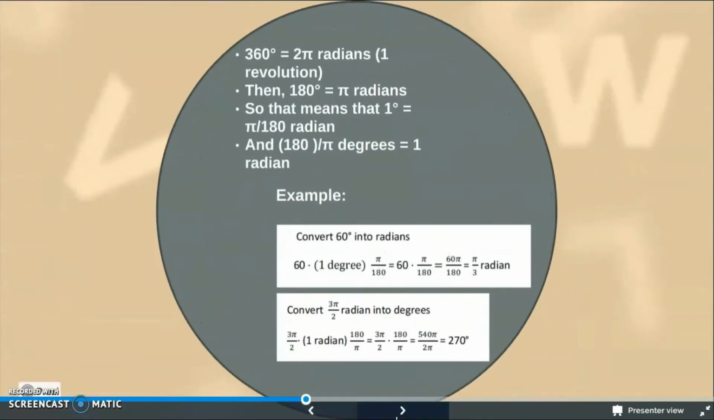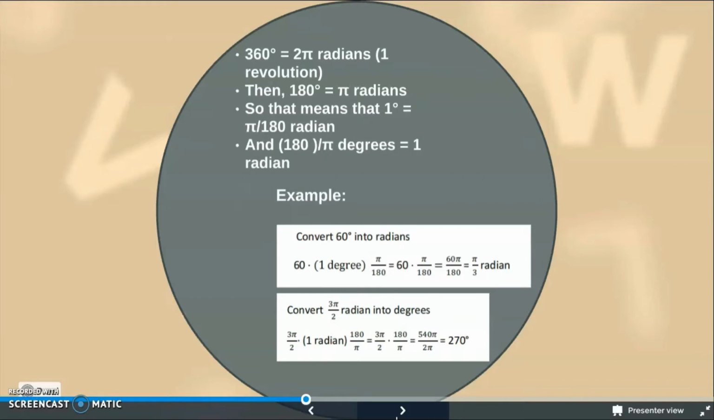This is the example to convert the unit. First example is to convert 60 degrees into radians. First, 60 degrees times 1 degree means pi per 180 radian equals 60 pi over 180 radian. Then we simplify and get pi per 3 radian.